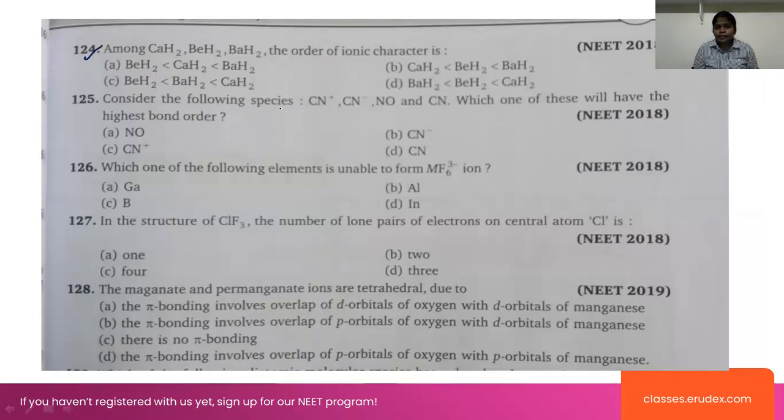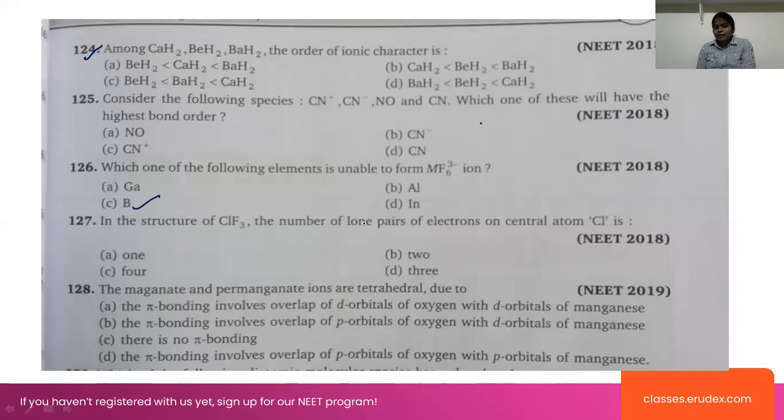Next one, consider the following species. This is also a bond order question. Now, which one of the following elements is unable to form MF6 3- ions? Look at gallium, aluminium, indium, boron. Boron cannot form the BF6 3- ion. This is a NEET 2018 question, because boron cannot expand its octet. So it cannot form the BF6 3- ion.